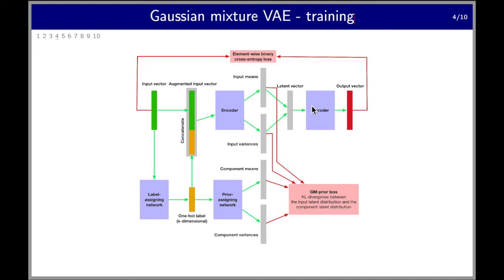But apart from this main branch, there's this auxiliary branch down here. As training goes, two things happen to this auxiliary branch. The model may find that assigning reasonable labels to the input vectors improves the reconstruction performance. What do I mean by this?